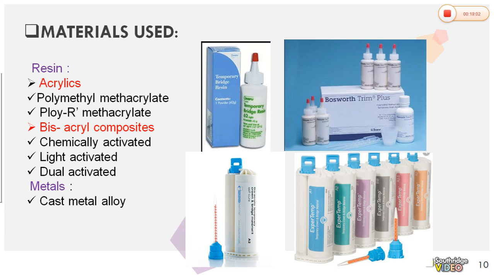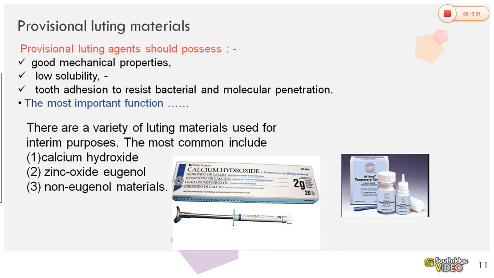Commonly for RPDs or CDs, we use pink colored polymethyl methacrylate, but here polymethyl methacrylate will be white in the tooth color form. And polyethyl methacrylates, bisacrylic composites. Composites are again based on bisacrylic. They are chemically activated, light activated, or dual activated, according to the type of activation of radicals. Metals are commonly used as cast metal alloys.